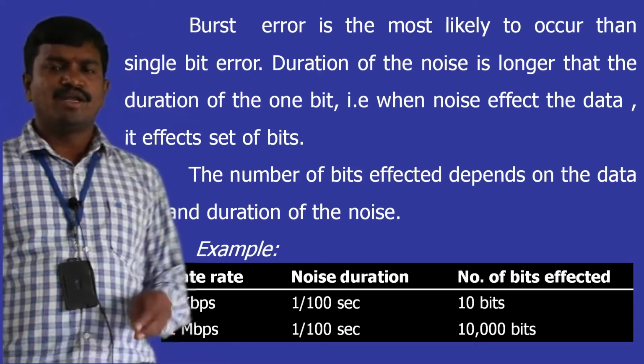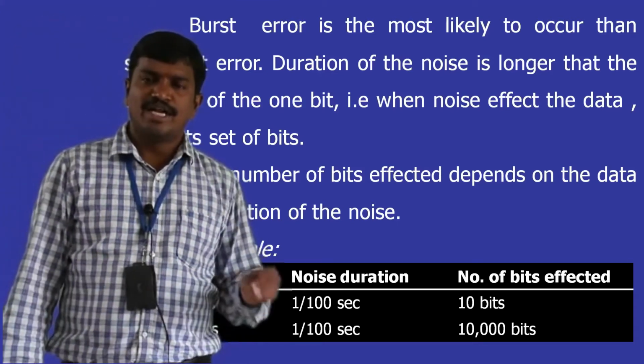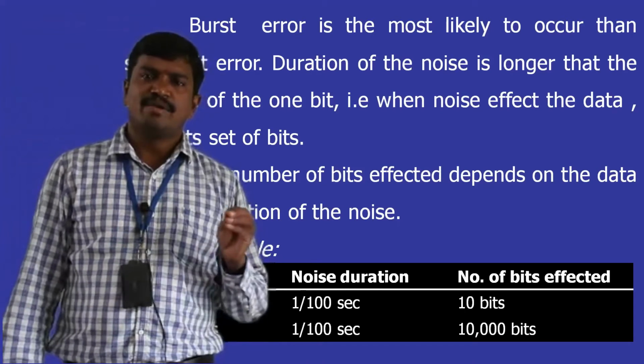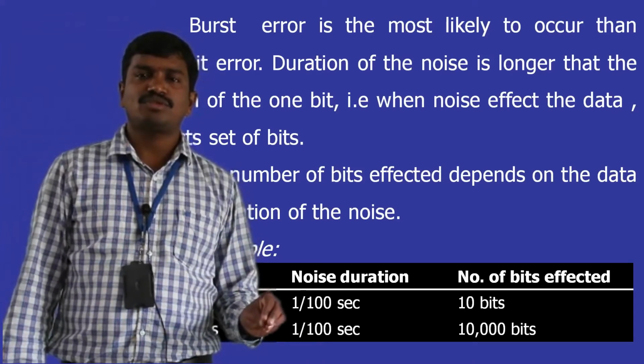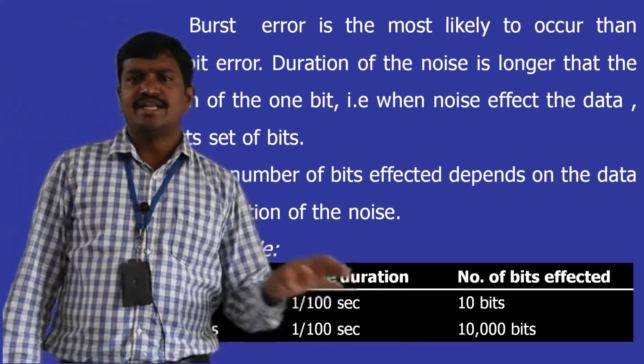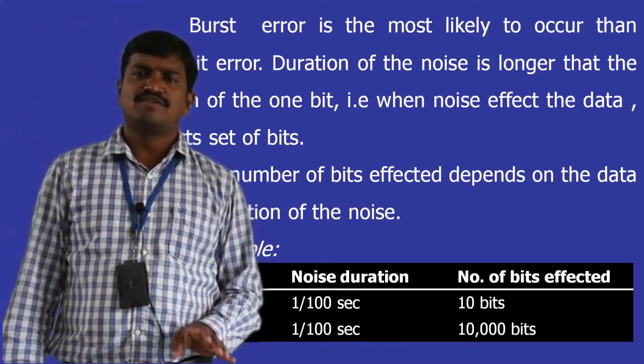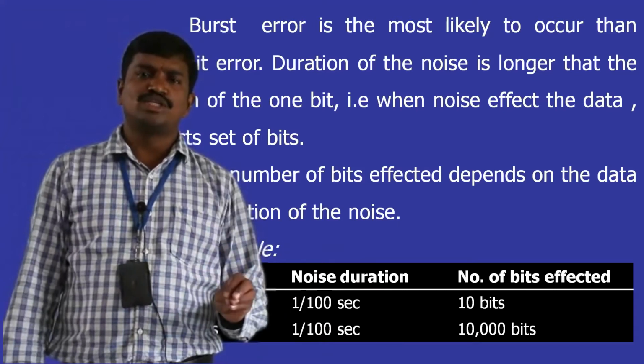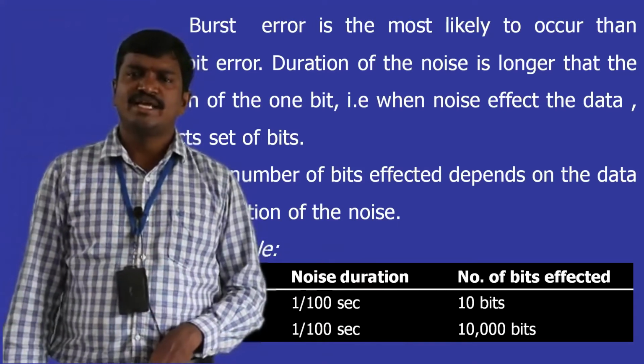So in multiple bit errors or burst errors, the number of bits affected purely depends on the data rate of the channel and the duration of the noise. By multiplying those two, we can get how many bits are affected.